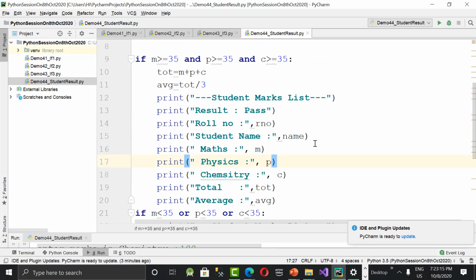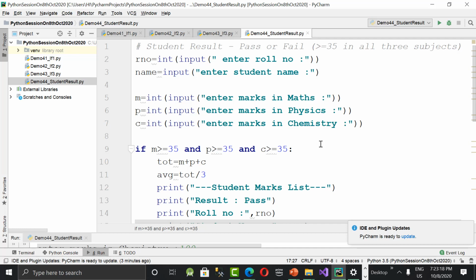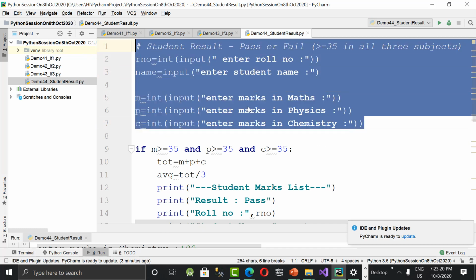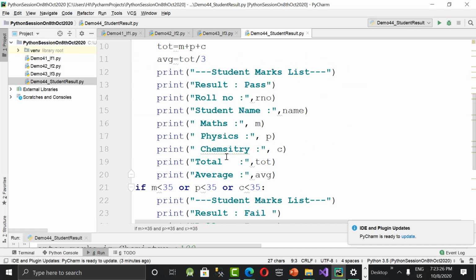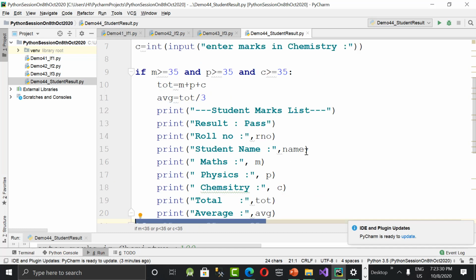Up to here is common, we can't change it. We have to ask the user for roll number, name, and marks and present. That's good. Checking condition, this is also fixed. We have to write it, and this also we need to write. Of course, we can replace this with else. That is good. But I'm talking about these statements. Can we trim these statements?